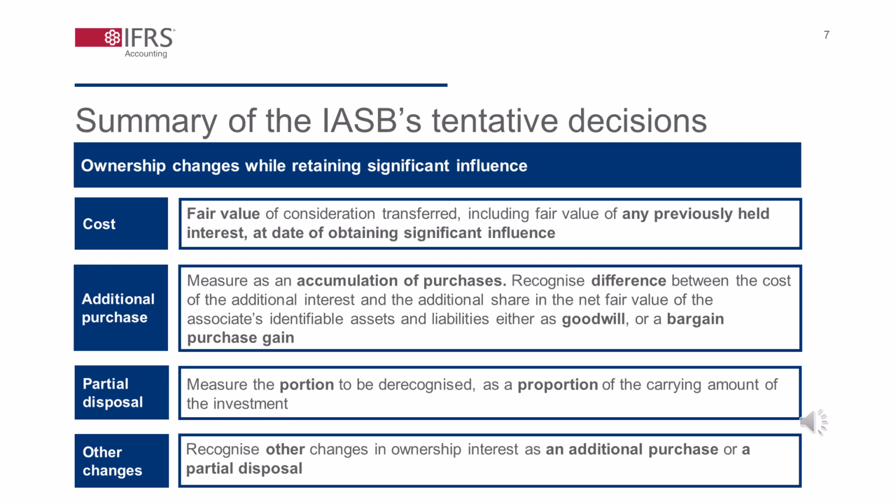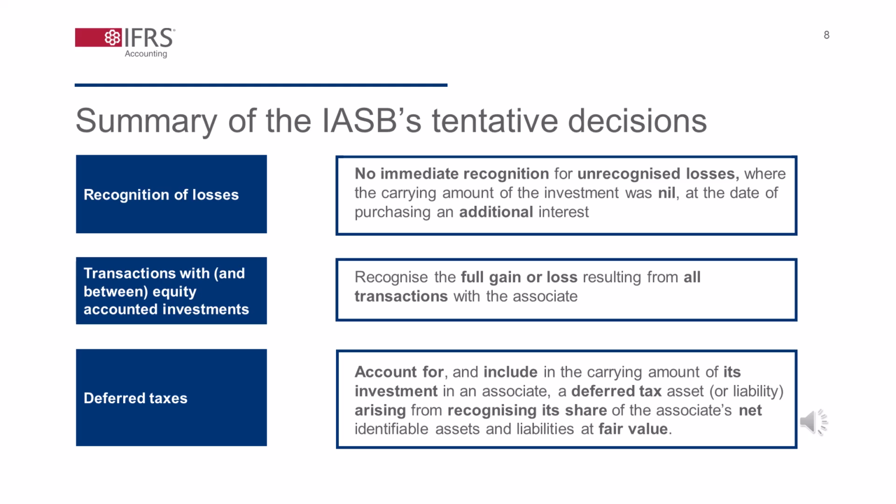Turning to the second category, and in discussing whether an investor that has reduced its interest in an associate to nil is required to catch up unrecognized losses if it purchases an additional interest in the associate, the IASB plans to propose that an investor that has stopped recognizing its share of an associate's losses in accordance with paragraphs 38 to 39 of IAS 28 would not recognize any unrecognized losses on purchasing an additional interest in the associate.